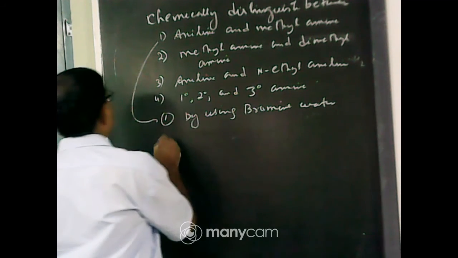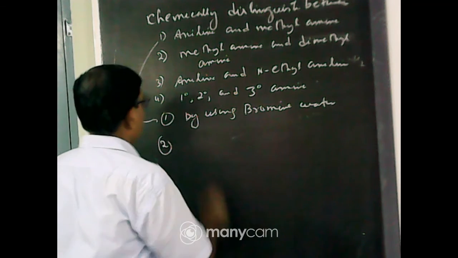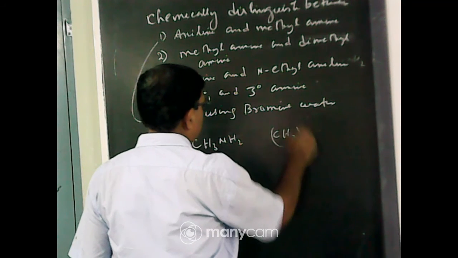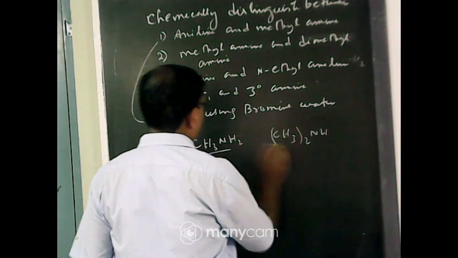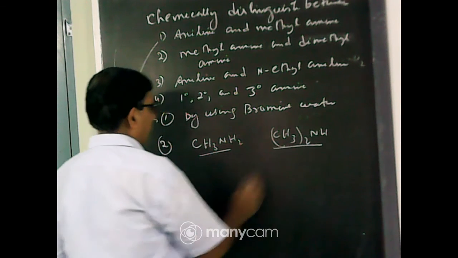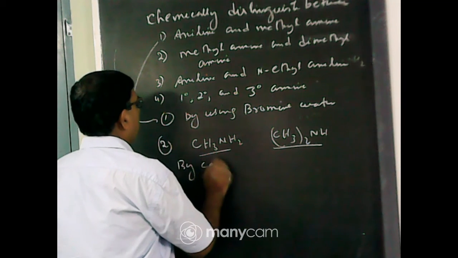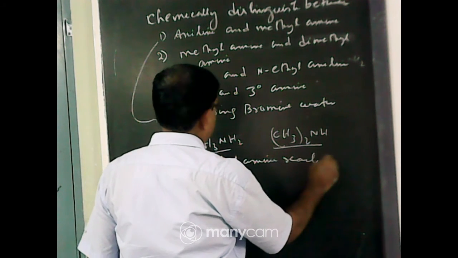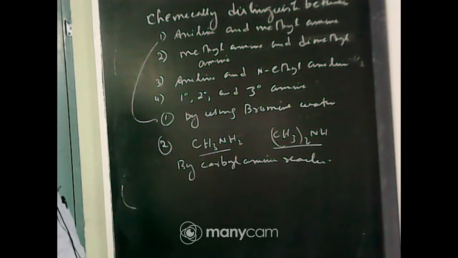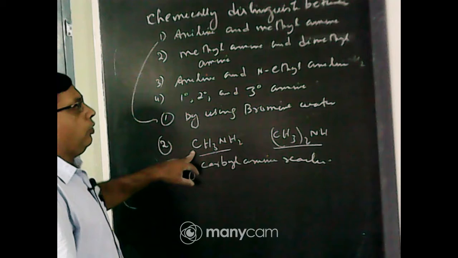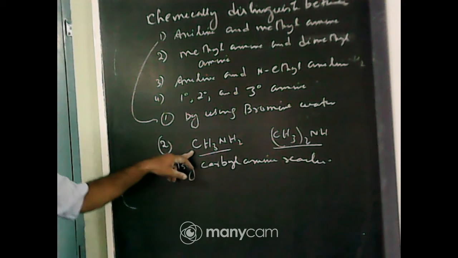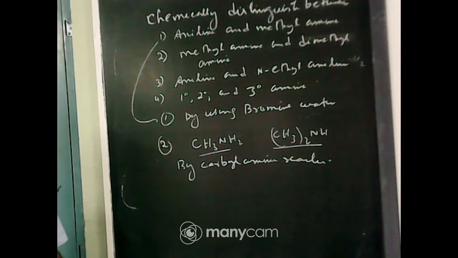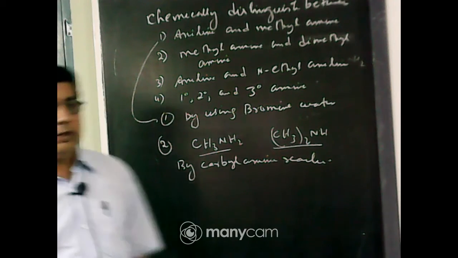Now next, number 2, methylamine and dimethylamine. Methylamine formula is CH3NH2, dimethylamine is (CH3)2NH. How will you distinguish between them? It is a primary amine, it is a secondary amine. So by the carbylamine reaction, primary amine undergoes carbylamine reaction. So methylamine when heated with chloroform and alcoholic KOH gives a foul smell of isocyanide, but dimethylamine does not respond to this reaction.